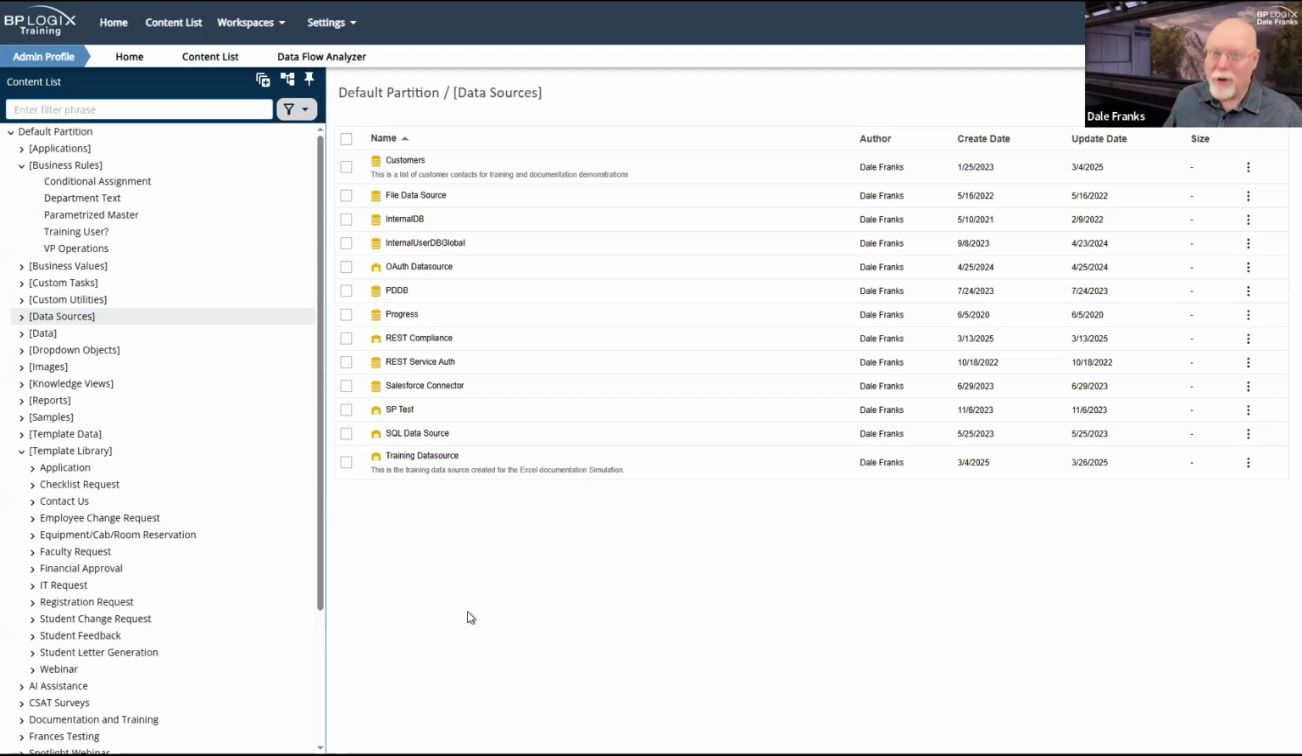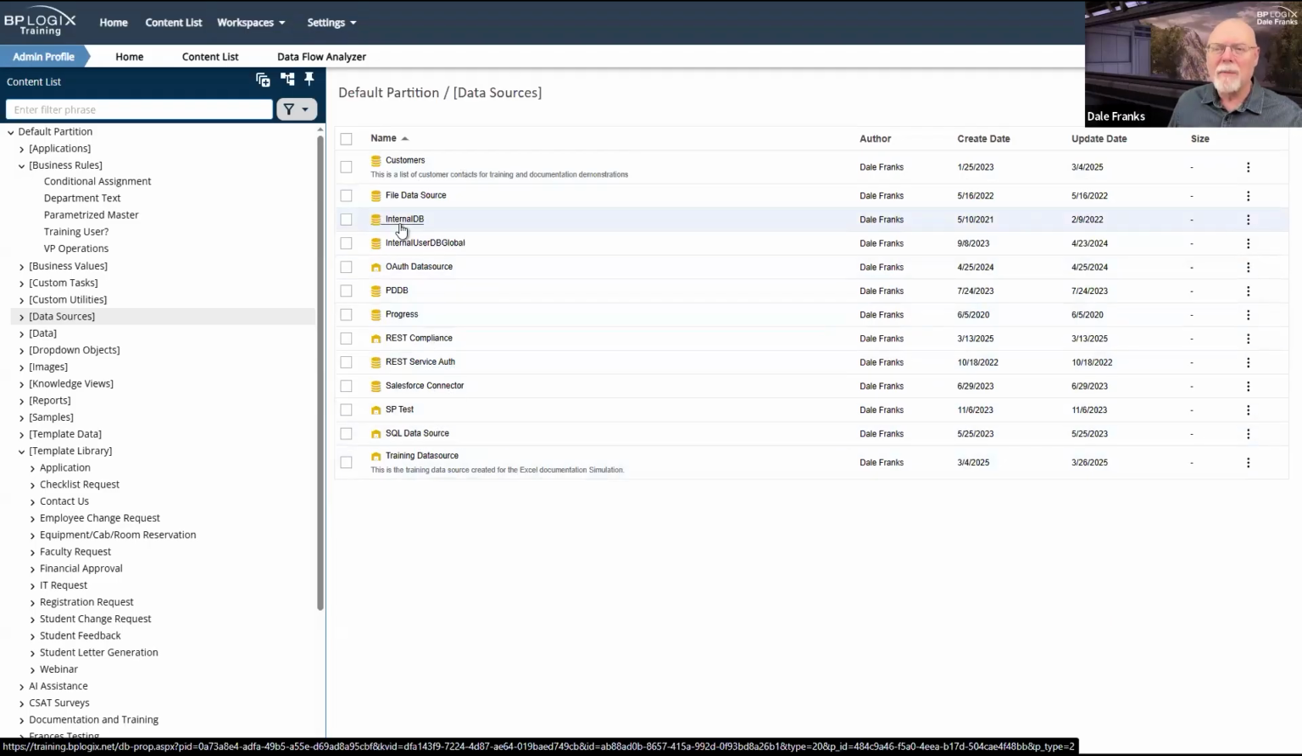However, on your system, that should not be true. On your system, your data sources should all go here. Now, I have multiple copies of the same data source. That's an artifact of some other things that I do for my job that requires different versions of it. In fact, I have the same data source, and this is something that you might do too.